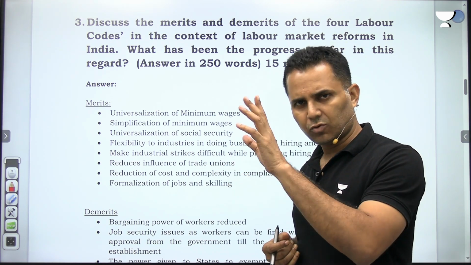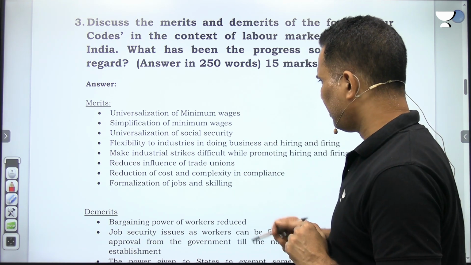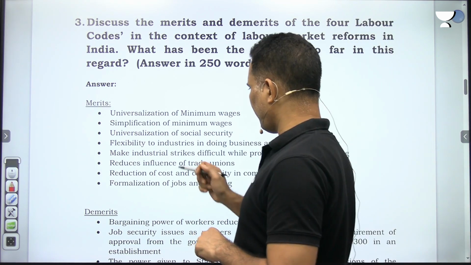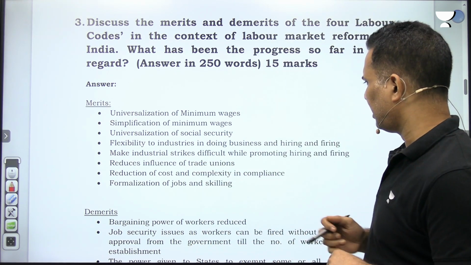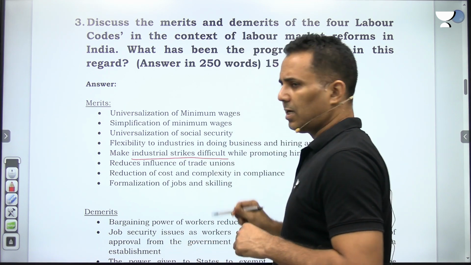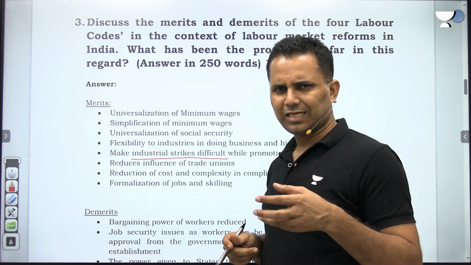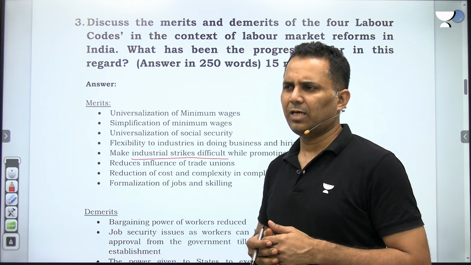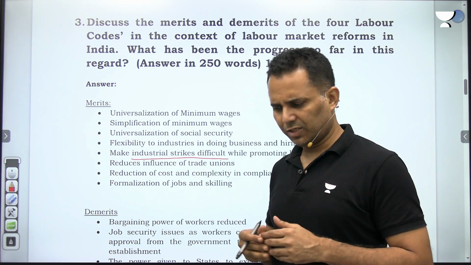Industrial Relations Code 2020. It makes industrial strikes difficult while promoting hiring and firing. Earlier labor codes said that if only 10% of the laborers on the payroll were willing, they could form a trade union.